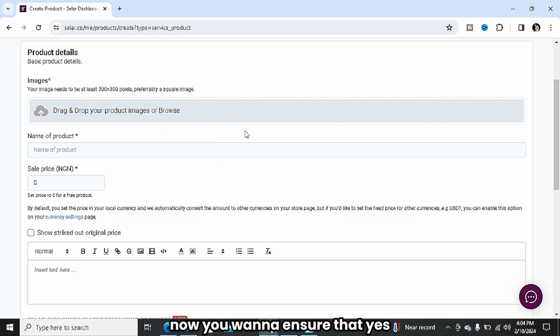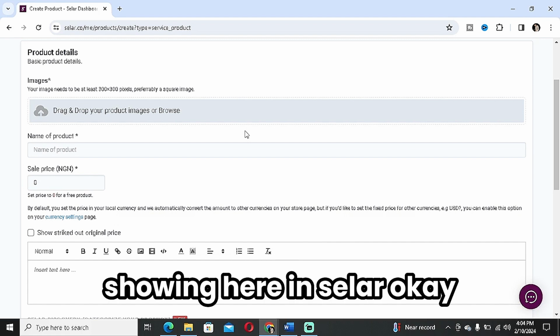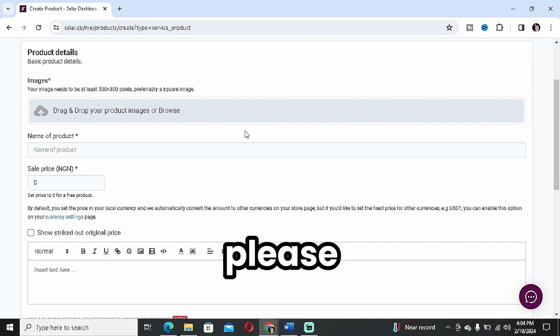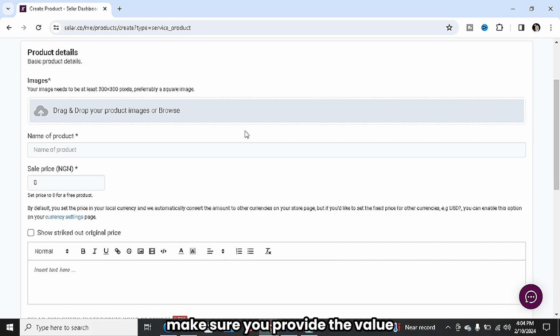Now you want to ensure that yes, you actually provide what you're going to be showing here in Selar, okay? It's very important. Yes, you're going to make the money, but please and please make sure you provide the value. It's going to last you a longer time if you provide the value compared to using it for a thing that you're not actually saying you're going to showcase, okay? You're going to teach them that thing they're actually paying for. Please and please, okay?